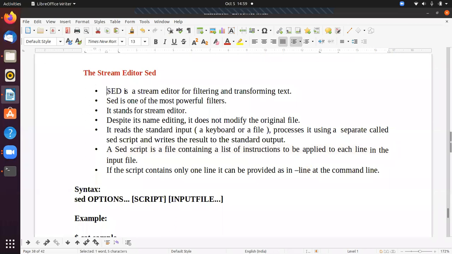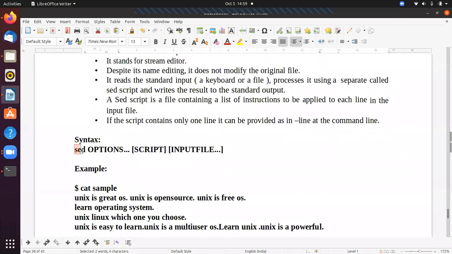So SED means stream editor. What is the purpose of the stream editor? You are going to filter the lines in the files as per your requirement. The syntax is SED, after that you can provide the options and script. You can write the script here. That script is nothing but the set of commands you write in one file. Now you give that file as a script, as the commands, to the SED command. The input file is the file on which you are going to apply these commands.